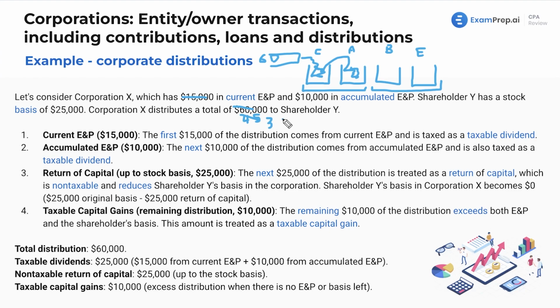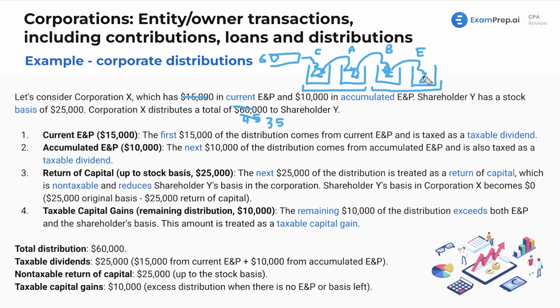All right. So that took care of the items from the corporation's perspective. But yeah, we got 35 left to go. So we see that we're going to take the overflow, put it in here. However, this is limited to the shareholder's basis, as we have here represented by B. So this bucket can only hold 25,000, but we got 35. So 25,000 is going to be a reduction of basis, a non-taxable return of capital. So now the shareholder's basis is at 0, and then everything else flows to this infinite bucket, which would just